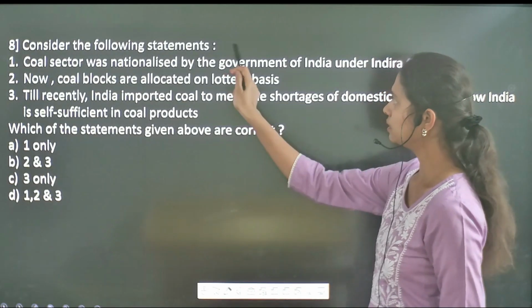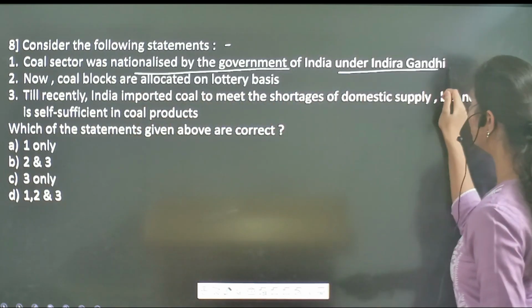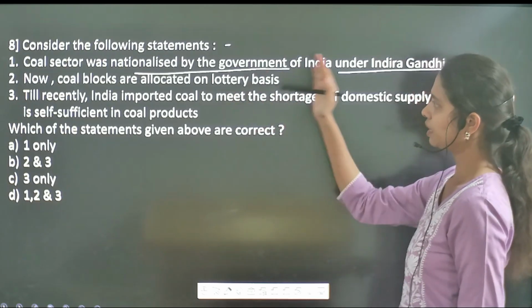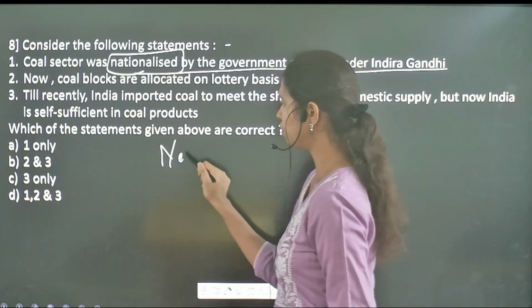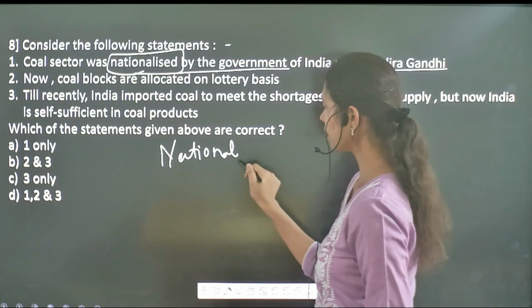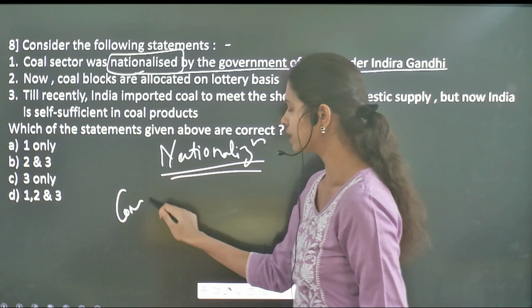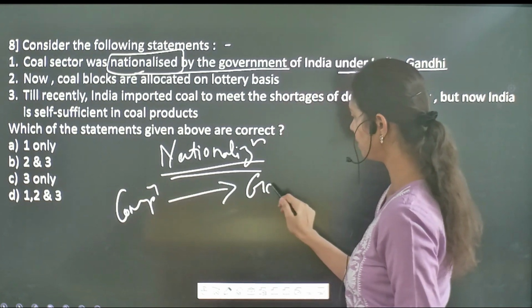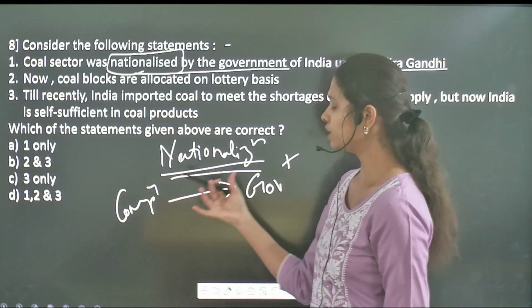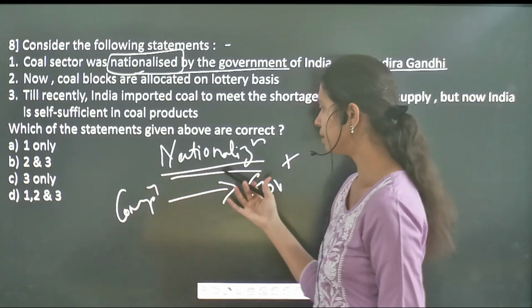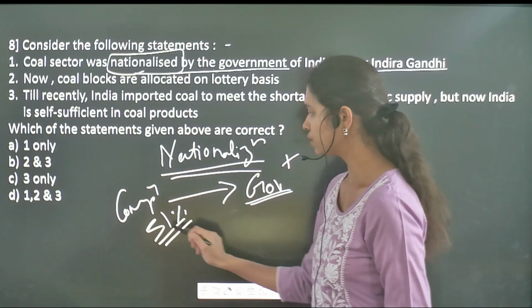Followed by, consider the following statements. The coal sector was nationalized by the Government of India under Indira Gandhi. If you see this first statement, what do you mean by the term nationalization? Here the term nationalization refers to the conversion of a private company into a government company, and how? Through buying the shares of that company. So in order to nationalize a private company into a government company, the government will buy at least 51% of the shares of that company.